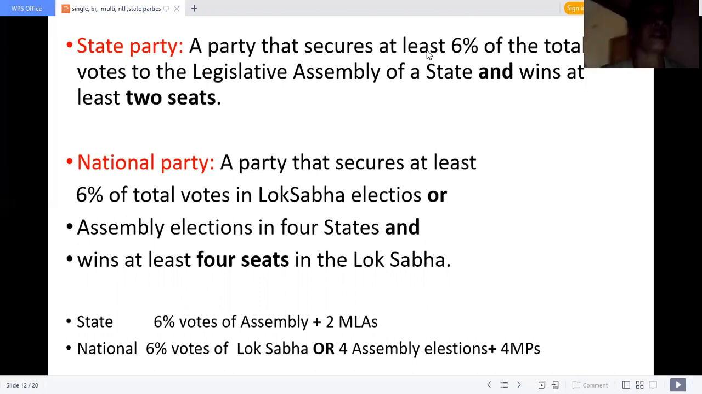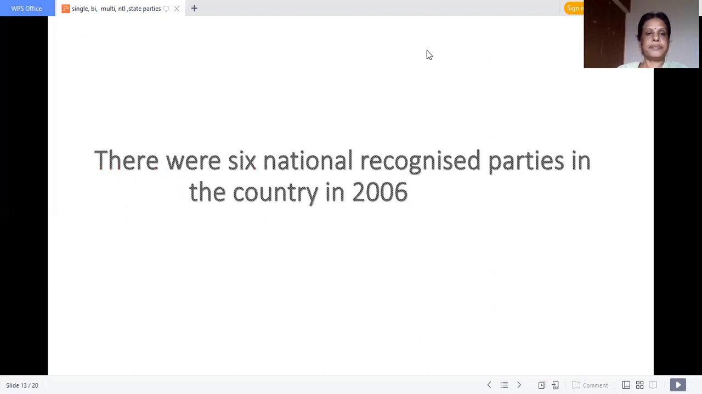Okay, children. So, as given above, for a state party it is 6% of votes in the assembly plus 2 MLAs. If it should be a national party, it needs 6% of the total votes in the Lok Sabha and 4 MPs, or it should have contested in 4 states. Okay, children. So, state parties and national parties.